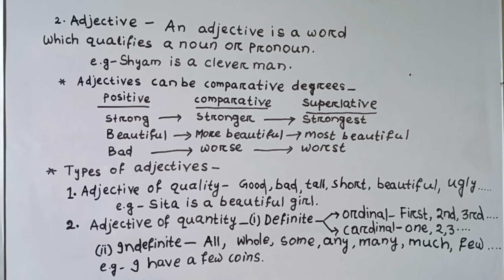Adjectives can have comparative degrees: positive, comparative, superlative. Strong, stronger, strongest. Beautiful, more beautiful, most beautiful. Bad, worse, worst.